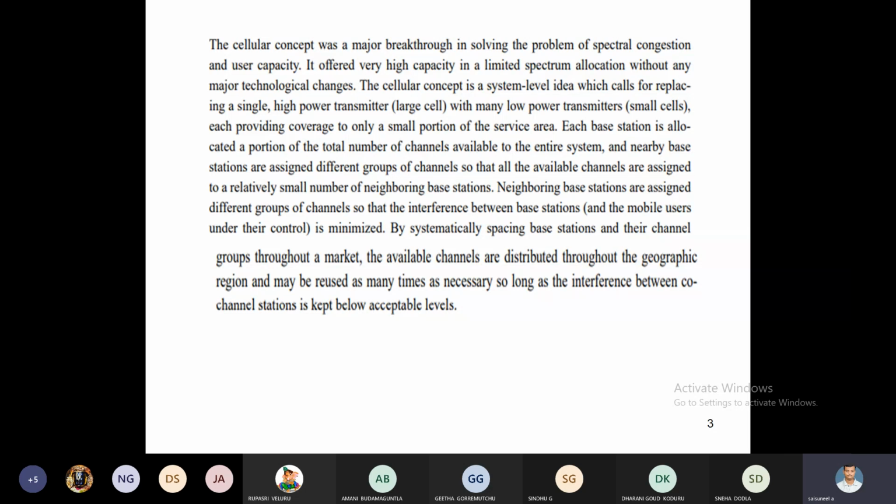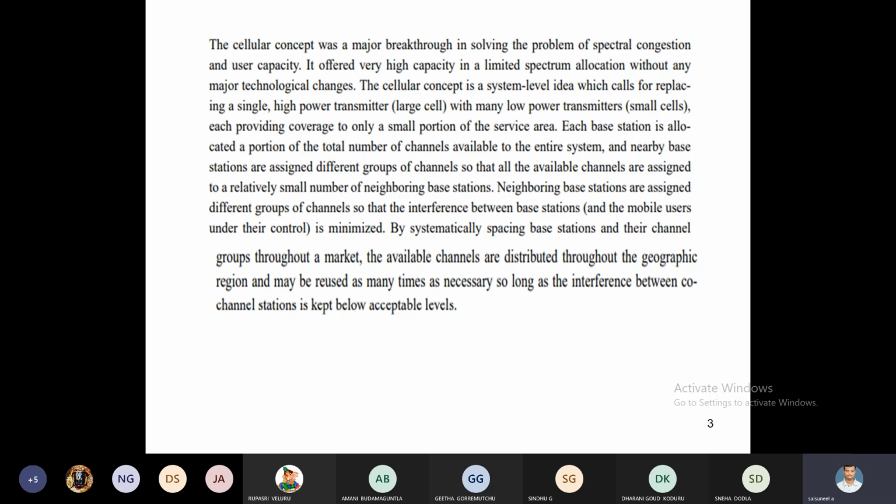Here, how can we allocate the number of channels? First of all, we take the frequency spectrum and divide it into a number of channels. First we have to check how many cells there are. Based upon that cell concept, we allocate the channels to a particular cell set.